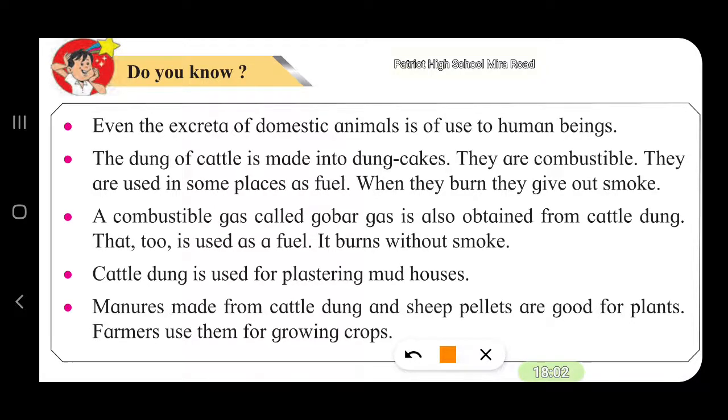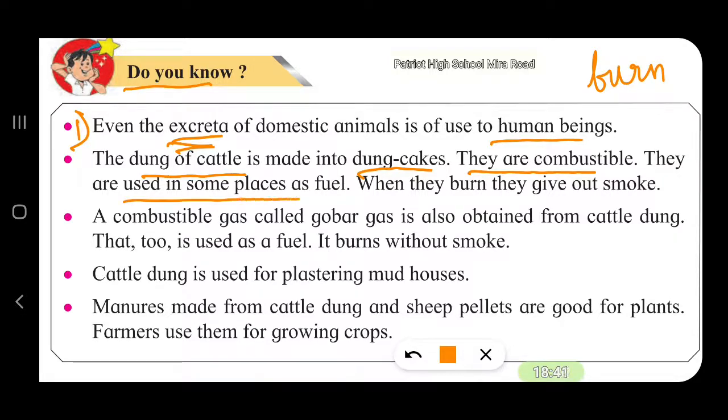Do you know the excreta of domestic animals is useful to human beings? This is indirect use. The excreta means the urine or the dung. Now let us see. The dung of cattle is made into dung cakes. They are combustible. Combustible means you can burn the cakes, and they are used in some places as fuel.